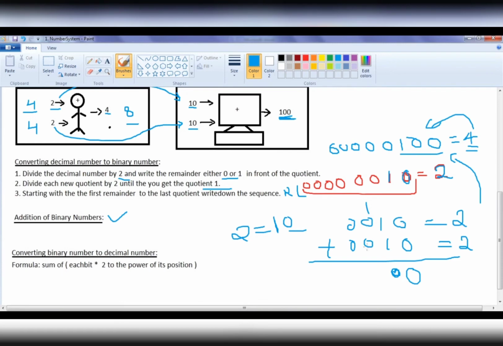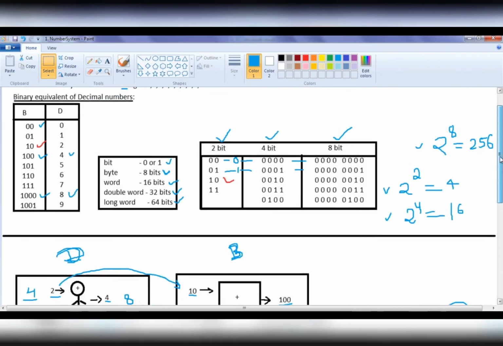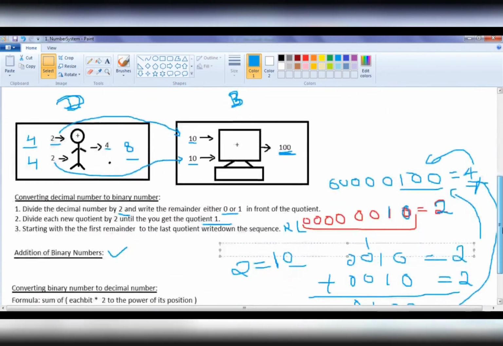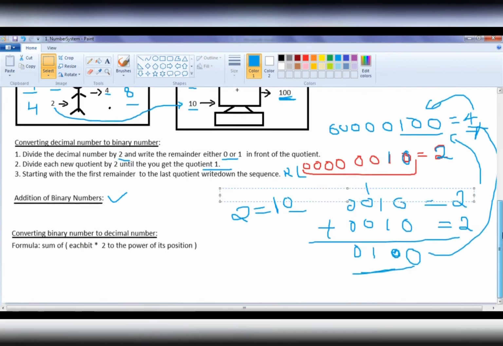1 plus 0 is 1, 0 plus 0 is 0. So the final output that we got is 0100, which is actually 4. This is how we are going to add binary numbers. Hope you guys have understood how we add binary numbers. Very good. So now we understood what the binary number system is, how to convert a binary number to a decimal number, and how to add binary numbers.